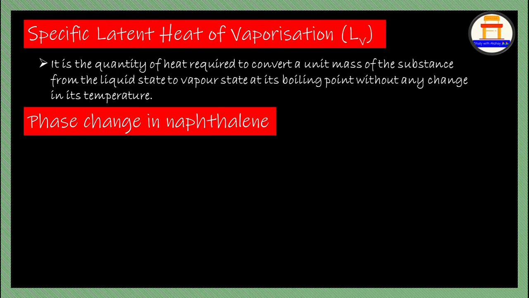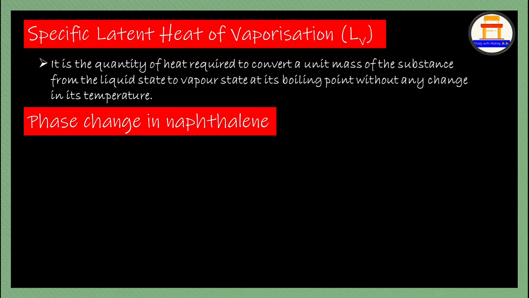Next, the phase change in naphthalene. What is naphthalene? It comes as white or pink colored balls that give a fragrance, and later on it converts, from the solid state directly into vapors. There won't be any liquid state.